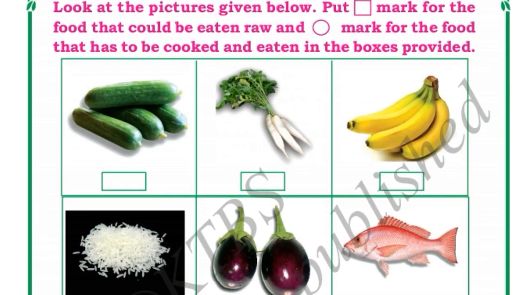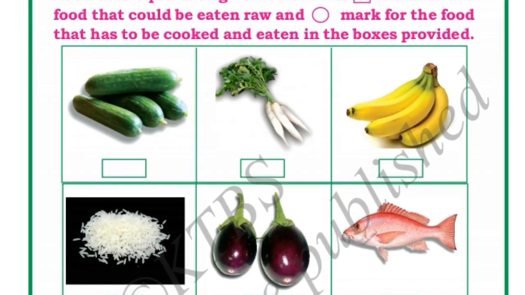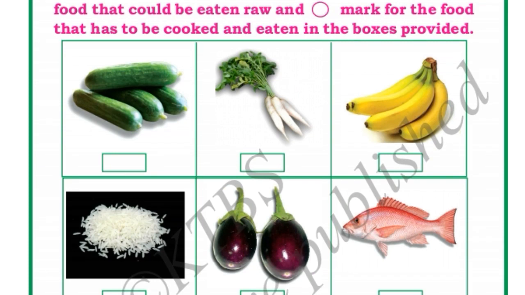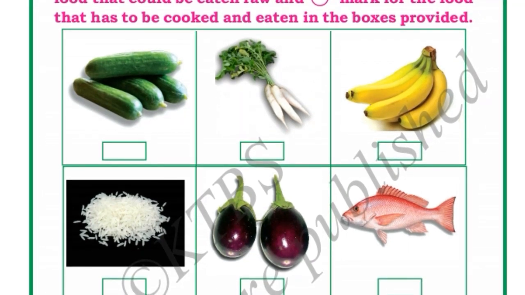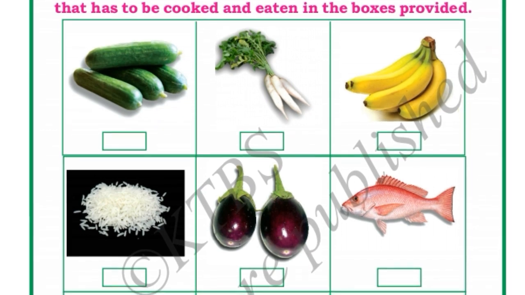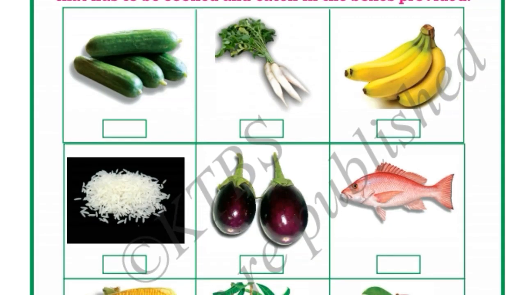Next. See, look at the pictures given below. Put a square mark for the food that can be eaten raw and a round mark for the food that has to be cooked and eaten in the boxes provided. Here we have to put a box for the food which can be eaten without cooking. Raw means without cooking. And we have to put a circle for the food which we have to cook and eat.